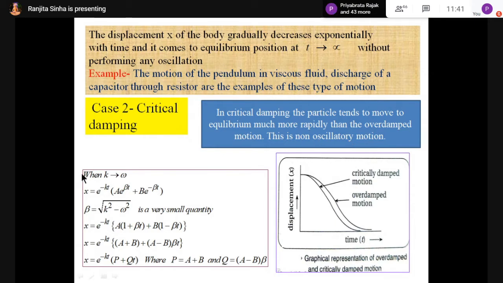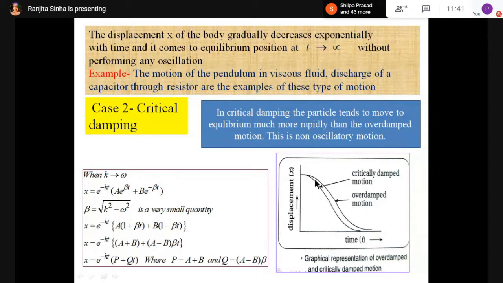Now, when k tends to omega, the graph is shown for critical damping motion and heavy damped motion. Displacement is along the y-axis and time is along the x-axis. This is the overdamped motion. It takes much more time to come to displacement 0, the equilibrium position, say t1 time.